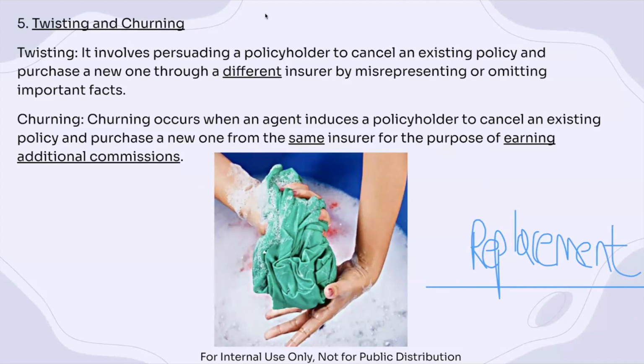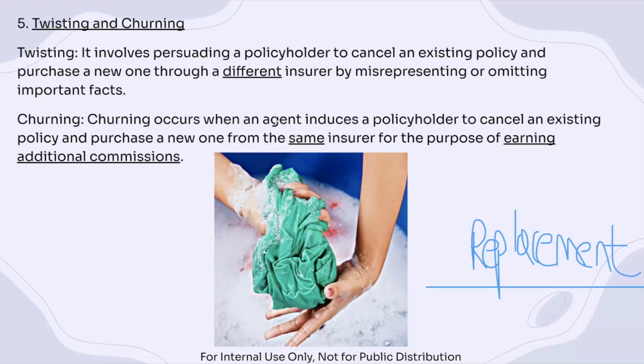Twisting involves when a policyholder cancels an existing policy through the persuasion of agents and purchases a new one through a different insurer. But in this case, the agent has misrepresented or omitted important facts. In most cases, it causes the policyholder to cancel a pretty good policy, but the agent is misleading the policyholder.